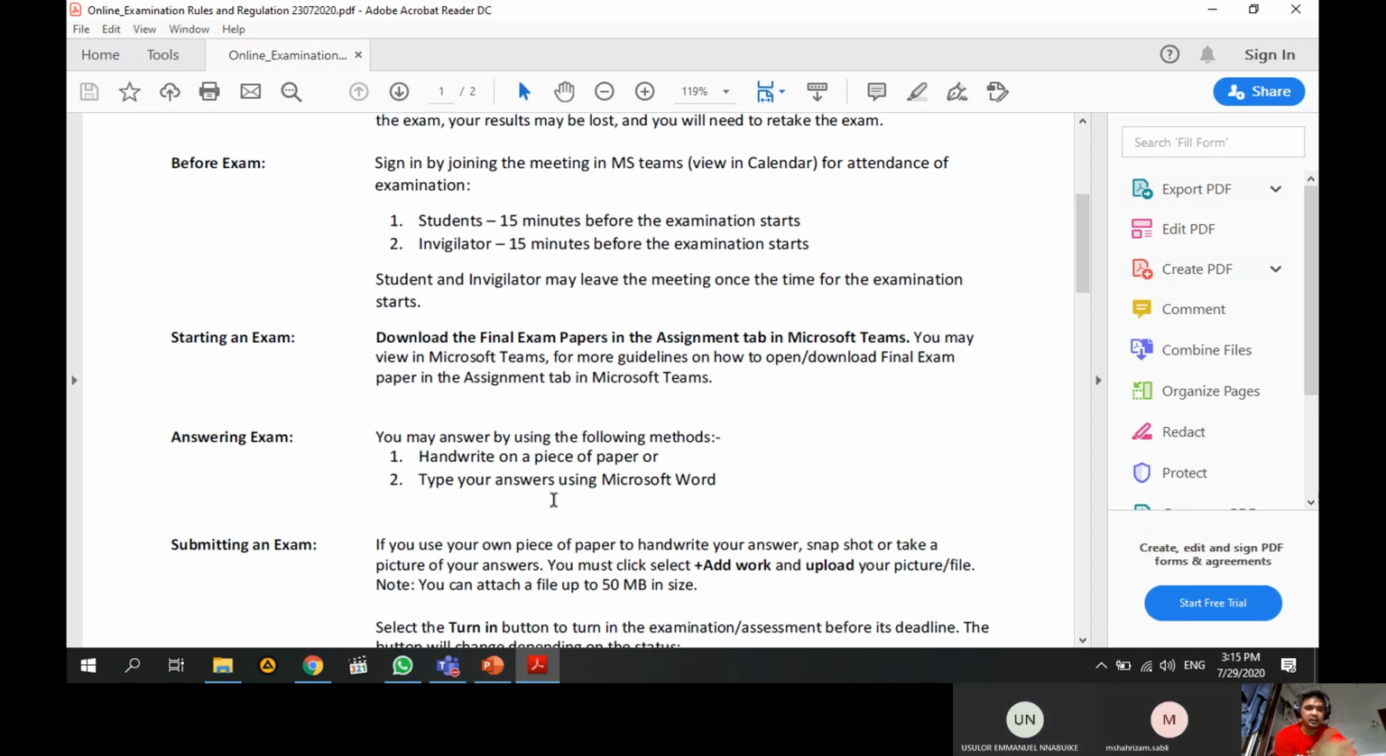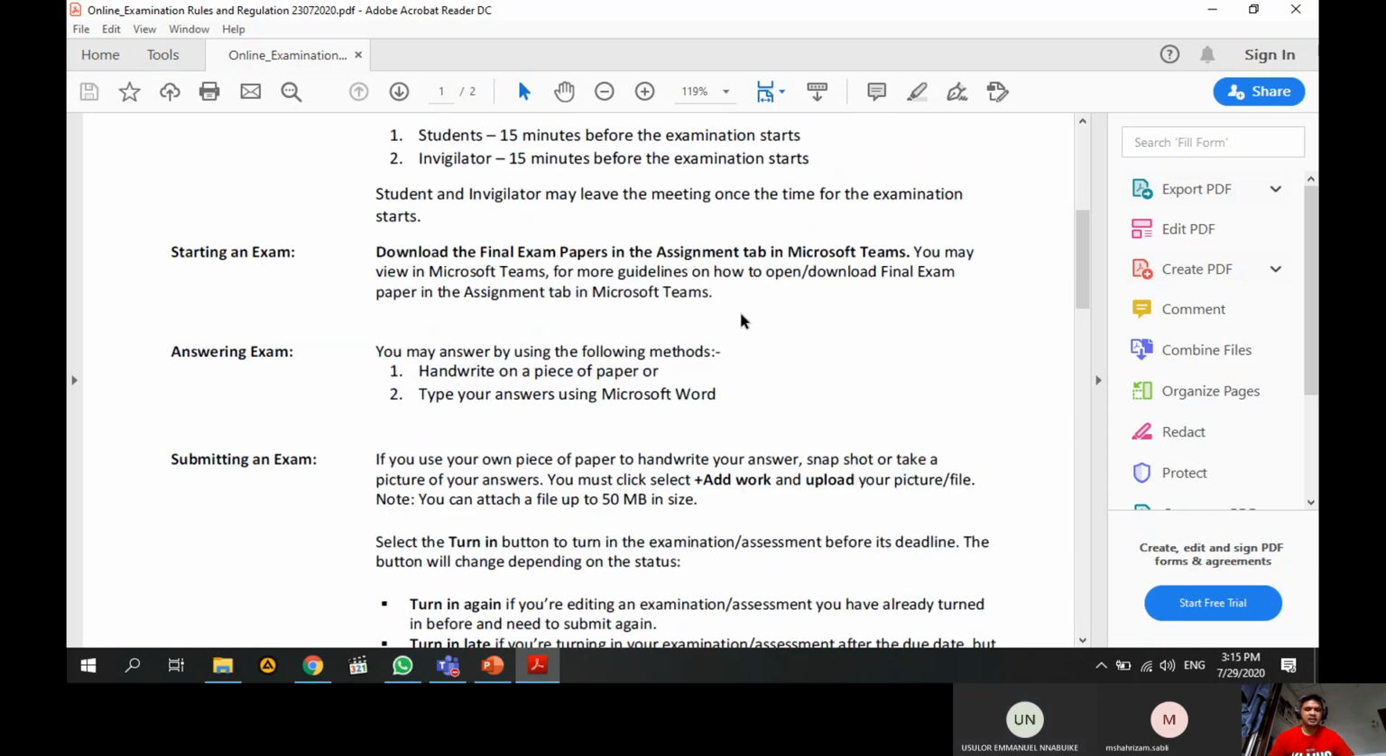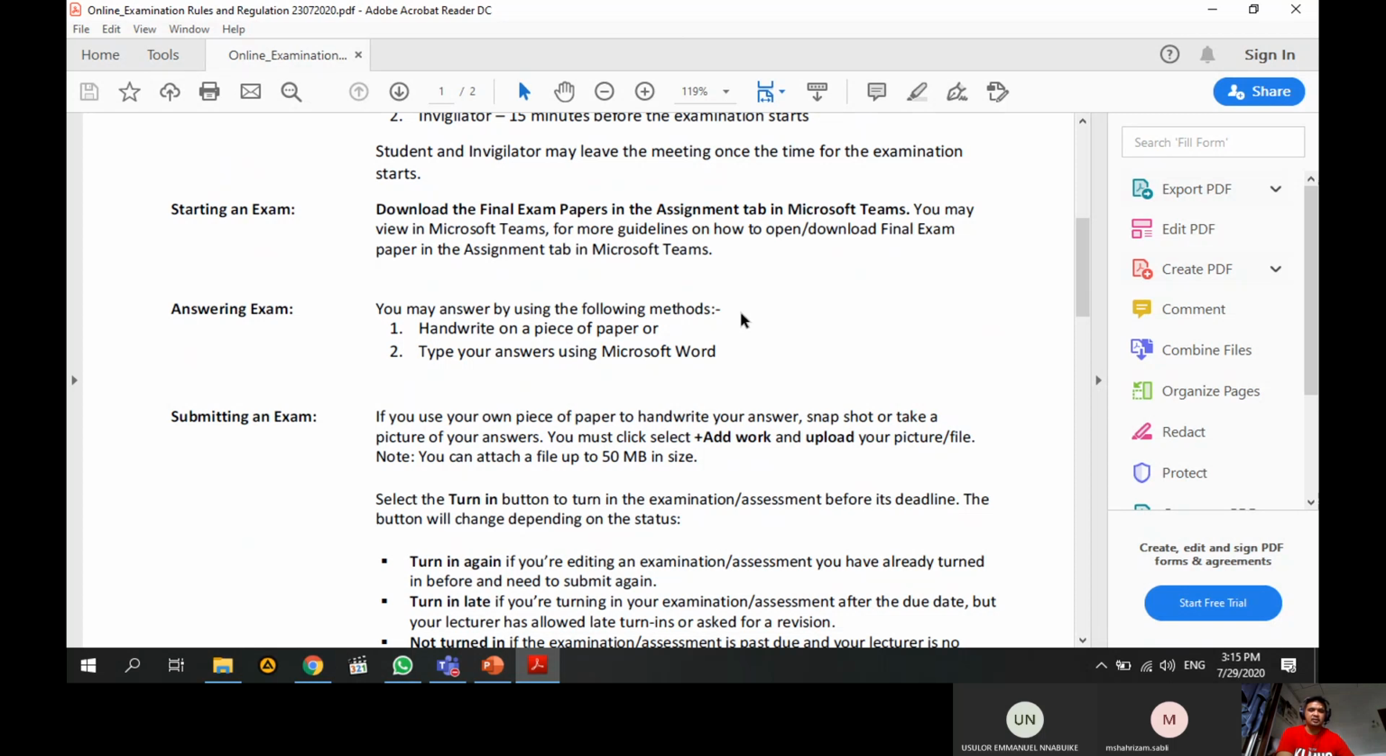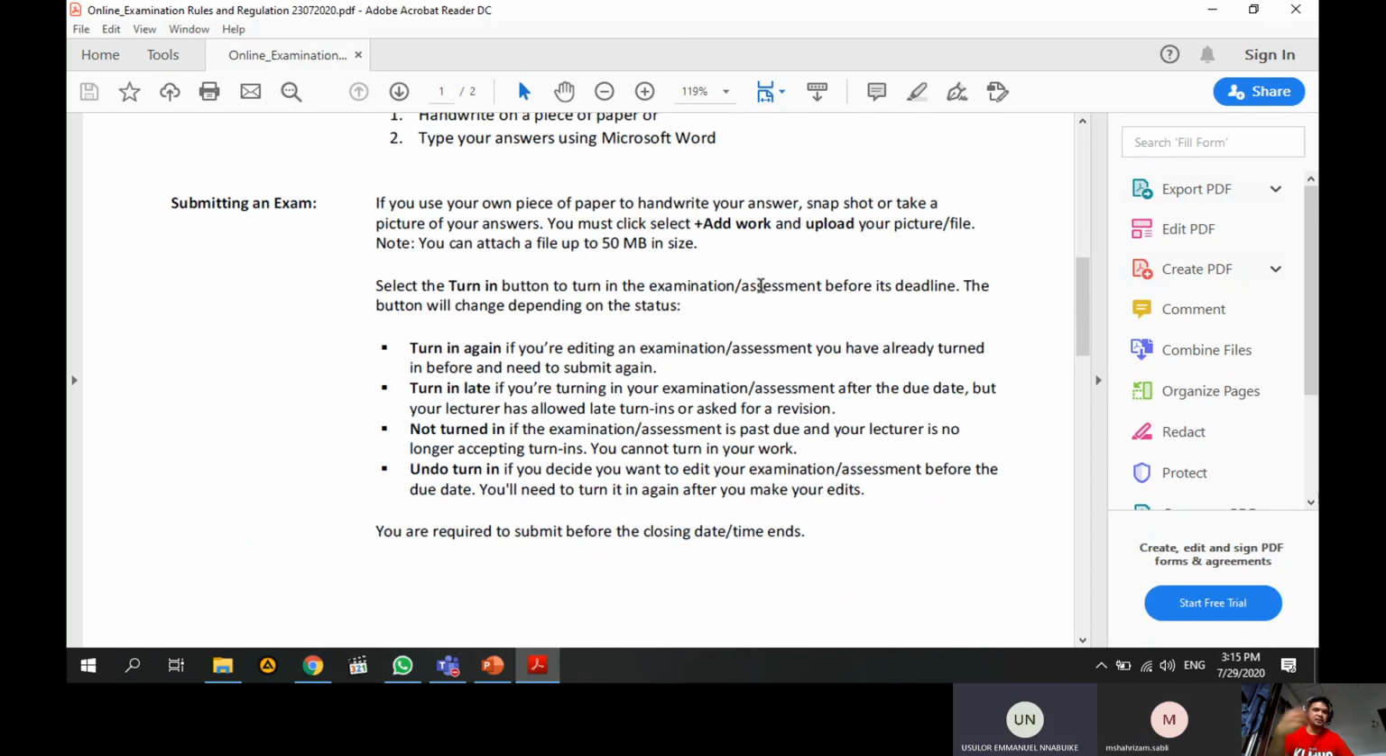After downloading it, you can answer either by handwriting, or you can type using Microsoft Word. When submitting, if you are using handwriting, you must snapshot your answer and then upload it inside the folder in the exam Microsoft Team that you have joined. Or if you are using Microsoft Word, you just turn it in, like you are turning in your assignment in Google Classroom.